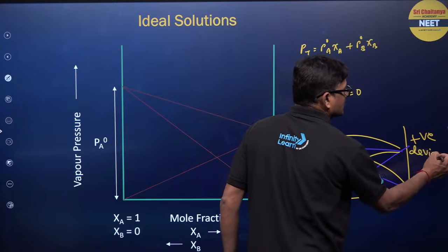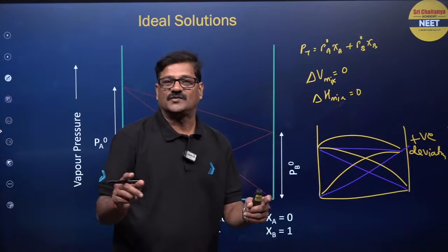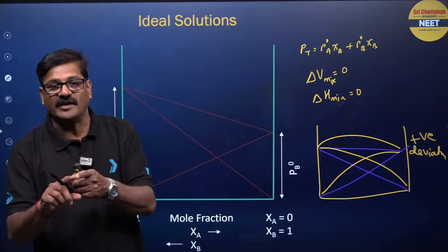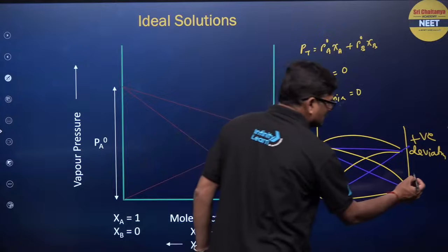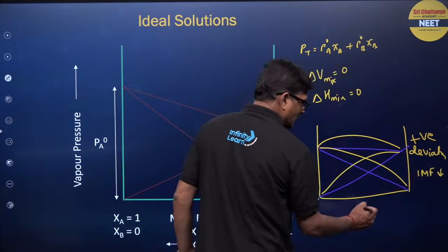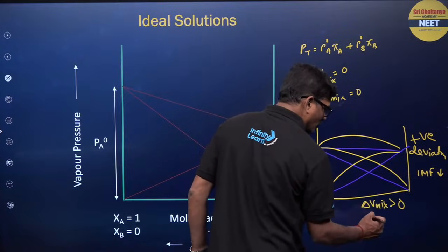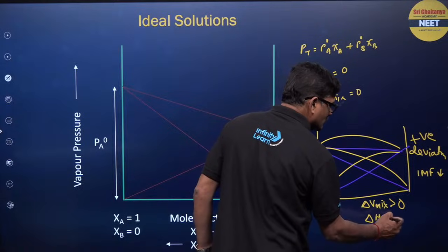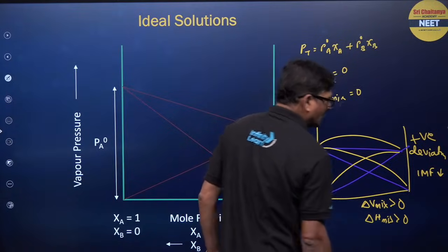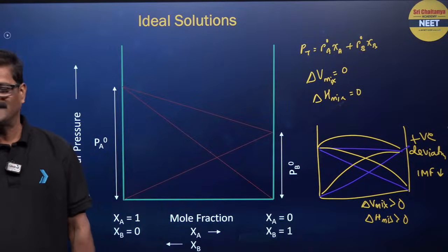So in positive deviation, what will happen? When A and B mix, intermolecular force decreases. So delta V mix is going to be greater than 0. Delta H mix is going to be greater than 0. It is an endothermic process, right?